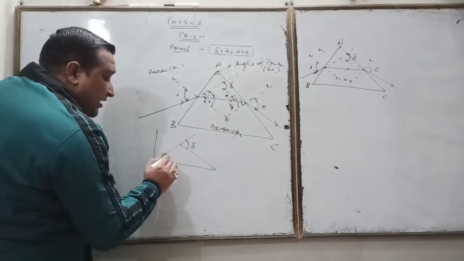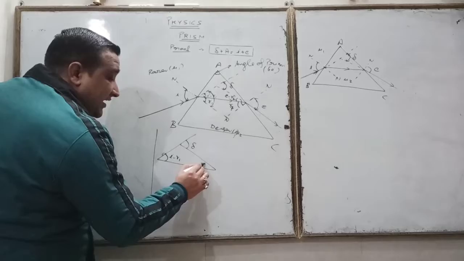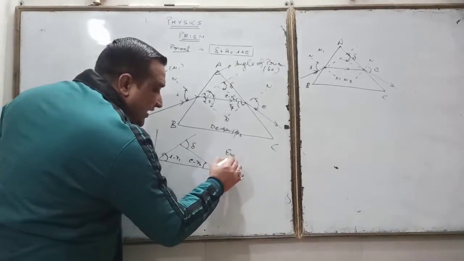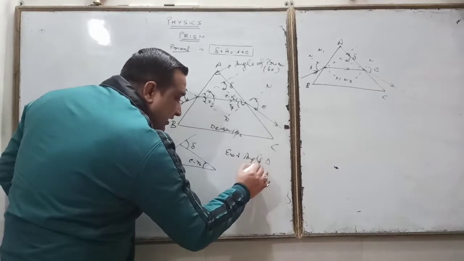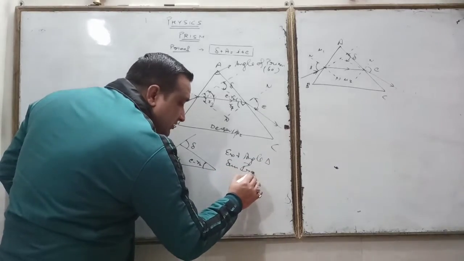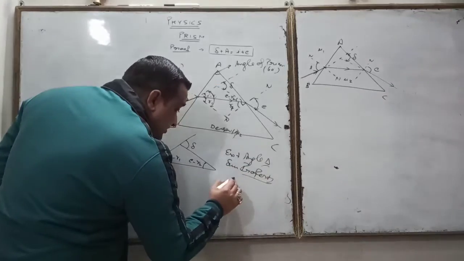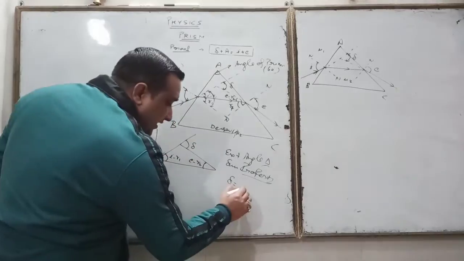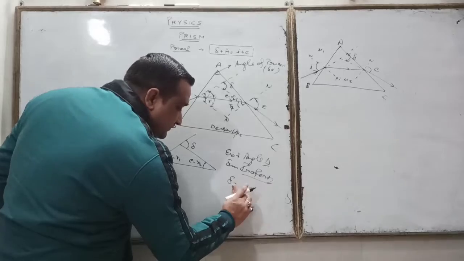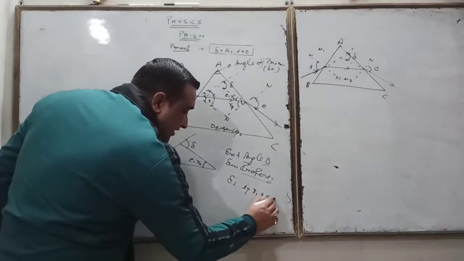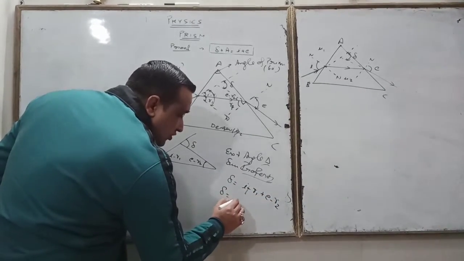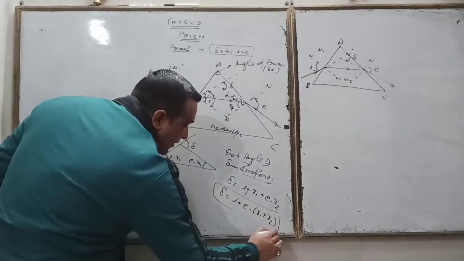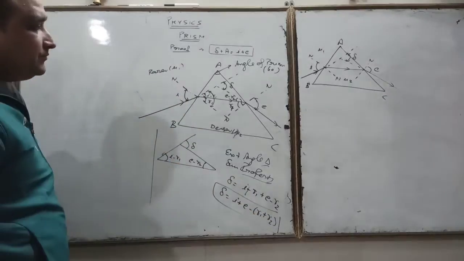So here this angle comes as i minus R1, here this angle comes as e minus R2, and from the exterior angle triangle sum property, this delta is equal to, the exterior angle is equal to the sum of the two interior angles, i minus R1 plus e minus R2. So delta is equal to i plus e minus bracket, taking common, R1 plus R2.